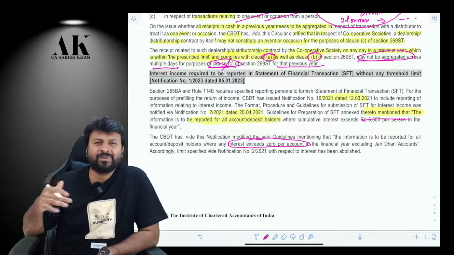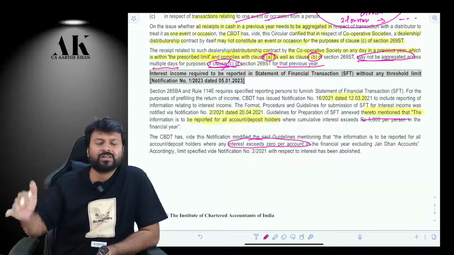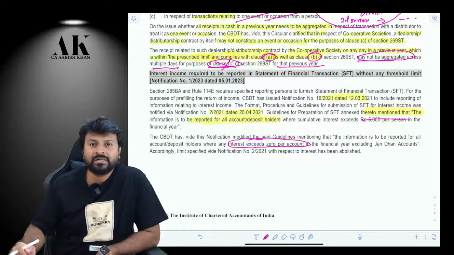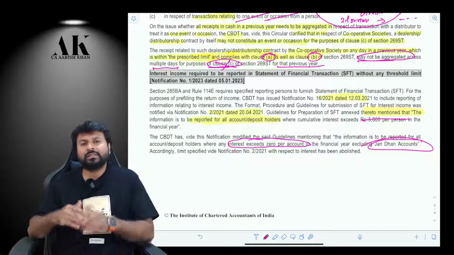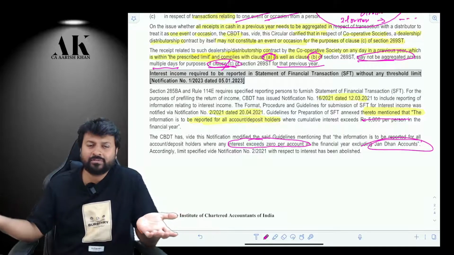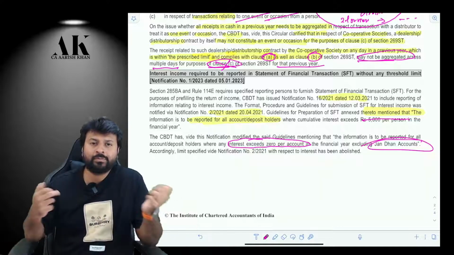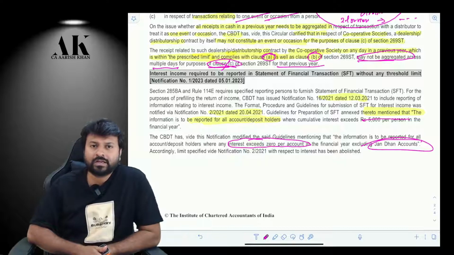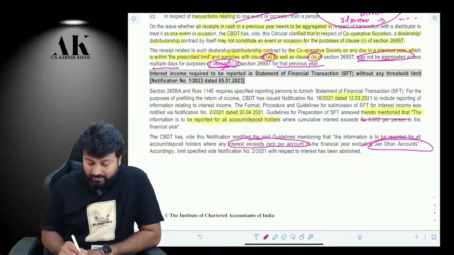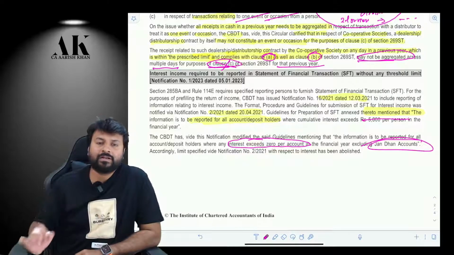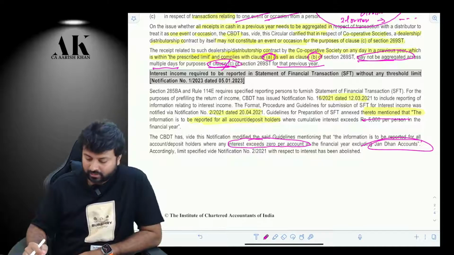Whether the interest payment is 5,000 or 2,000 or 1,000 or 1 rupee, it doesn't matter. They have to report every account except the Jan Dhan accounts. What are the Jan Dhan accounts? Jan Dhan accounts are the accounts which are opened by the government of India for poor people. So in case of Jan Dhan accounts, they don't have to report these particular accounts. Apart from that, where any interest exceeds zero per account, they have to report that particular what? Transaction. Okay, I hope it is clear to all of you.